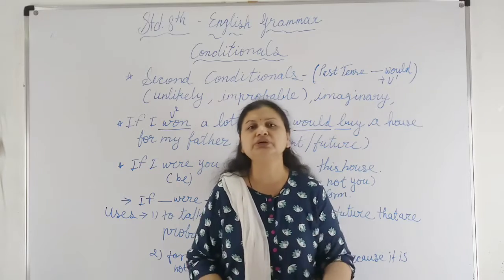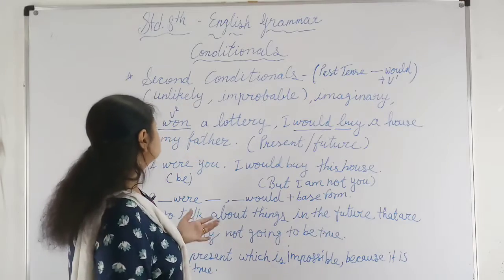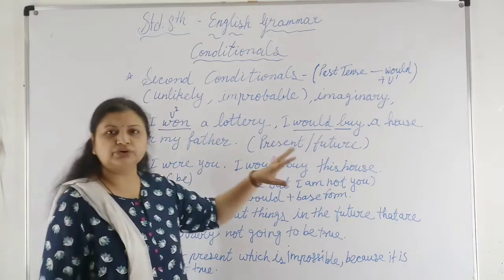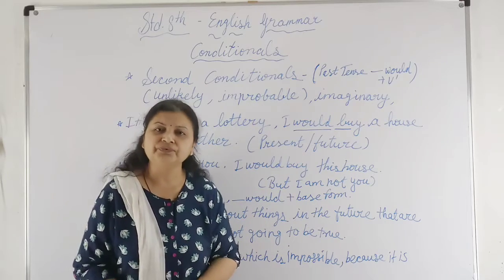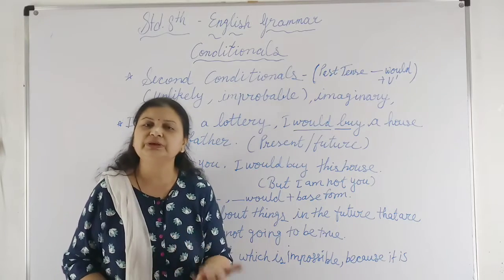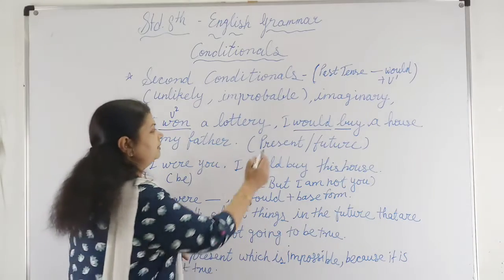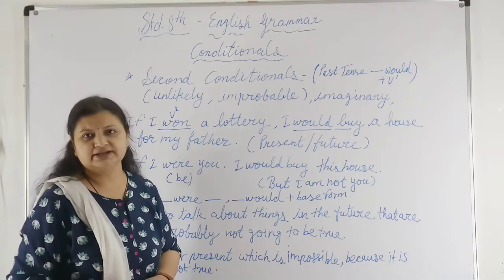Now students, one more thing I want to tell you: many times you will read sentences like, I would buy a house if I won a lottery. It is a reversible sentence. So if the sentence is reversible, what do you have to keep in mind?